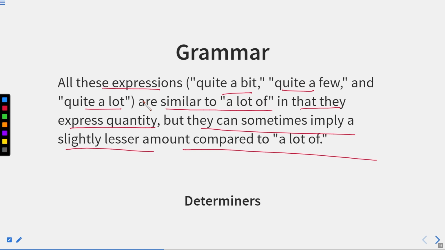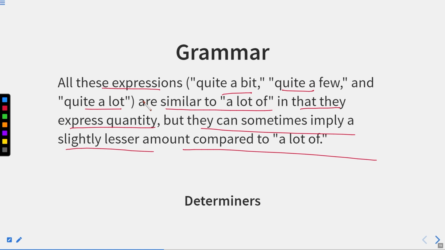But in this case, a lot of, lots of, we need not write of again because they always contain of. And one more thing, we need not write the or these or any possessive or any determiner after that. We can directly write a noun over there.